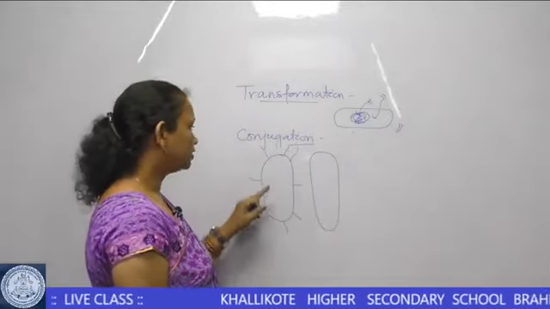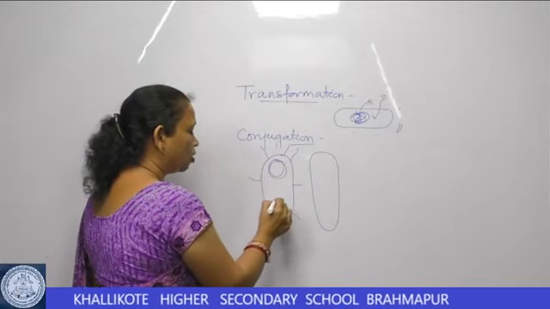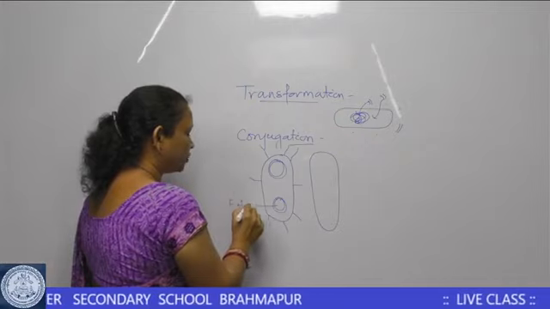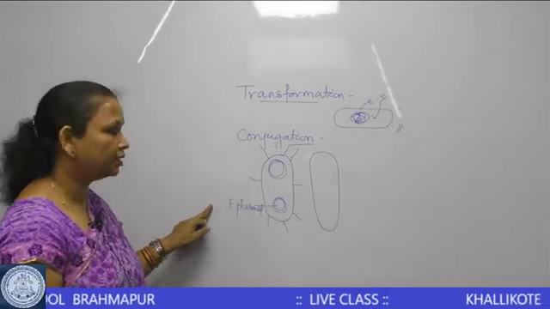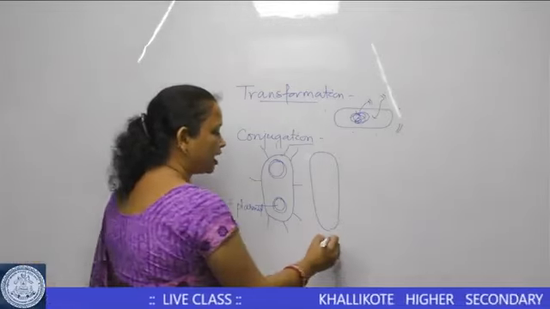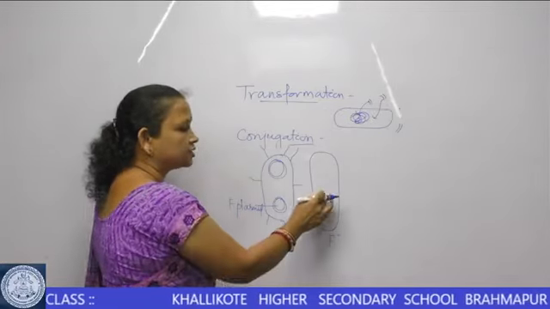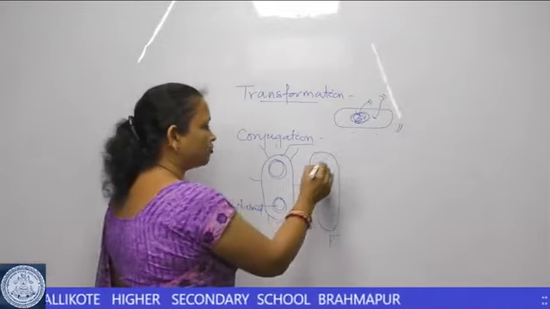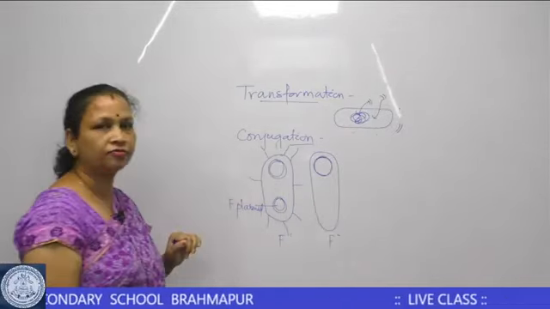Here, in addition to the main DNA, this cell has a plasmid called the F plasmid, and it also has the gene for the synthesis of the pili. This is the F plus form and this is the F minus form of the E. coli. The F minus form has its main DNA but does not have the plasmid.